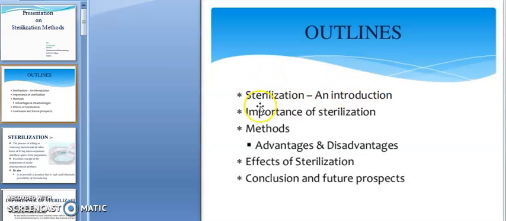In this topic, we will cover the sterilization introduction, importance of sterilization, methods of sterilization, advantages and disadvantages of sterilization, effects of sterilization, conclusions and future prospects.